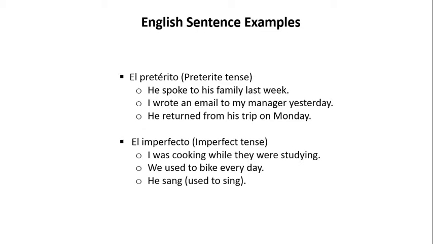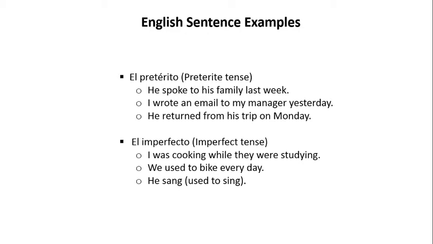Now, before we get into the Spanish, I want to review in English with you examples of the preterite tense and the imperfect tense. Now, to start in with the preterite tense, he spoke to his family last week. I wrote an email to my manager yesterday. He returned from his trip on Monday. In all these examples, an event occurred in the past and it closed in the past.